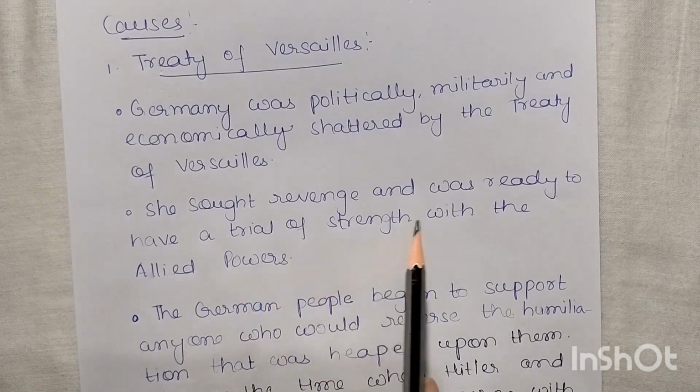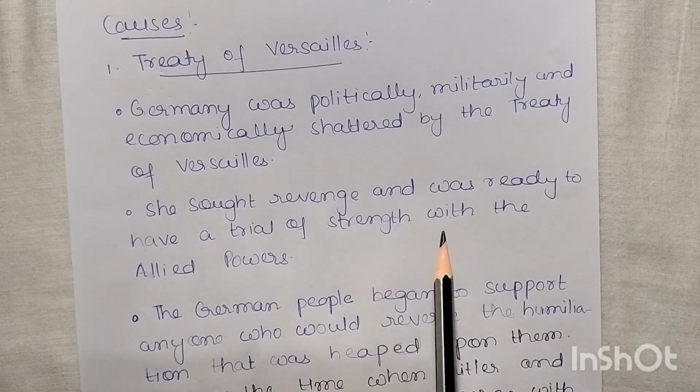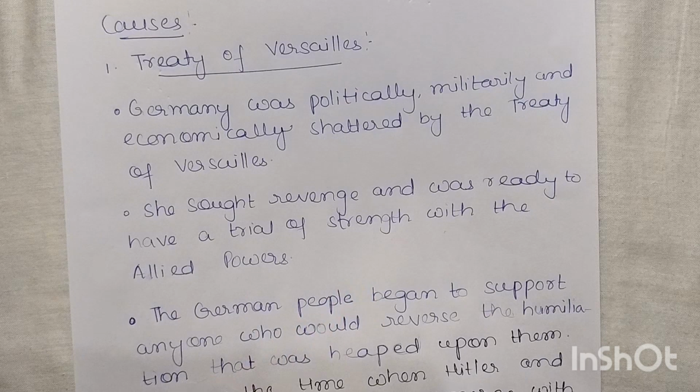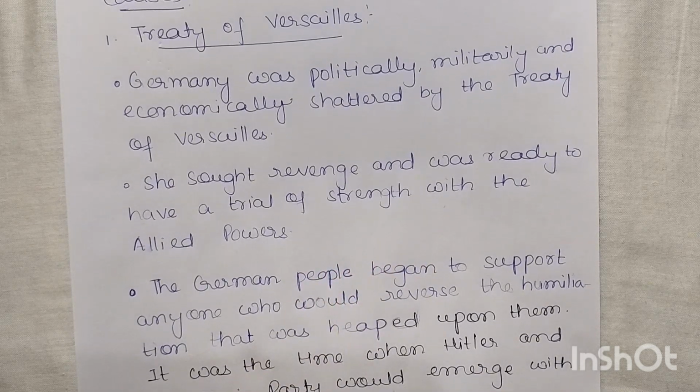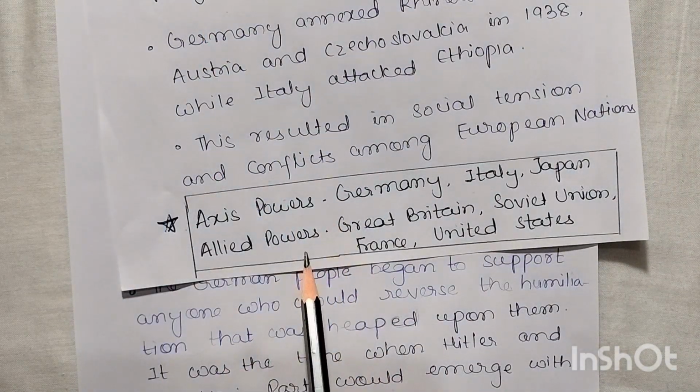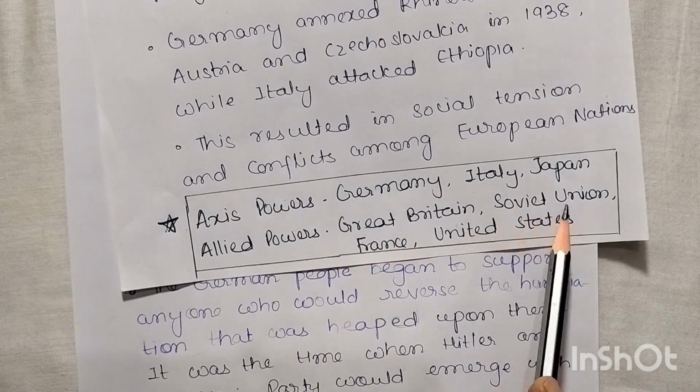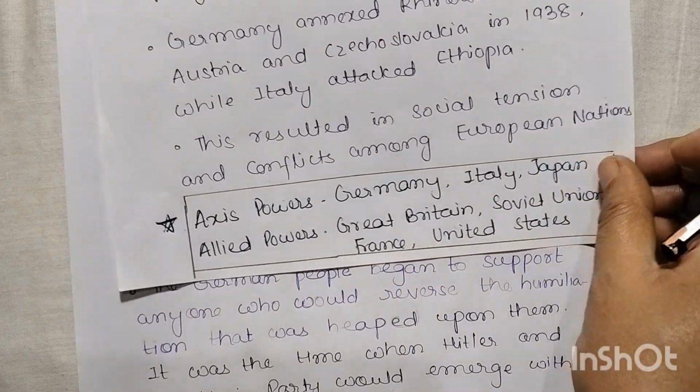So she sought revenge and was ready to have a trial of strength with the Allied powers: Great Britain, the Soviet Union, France and the United States.